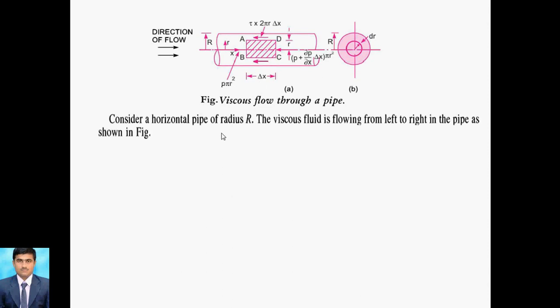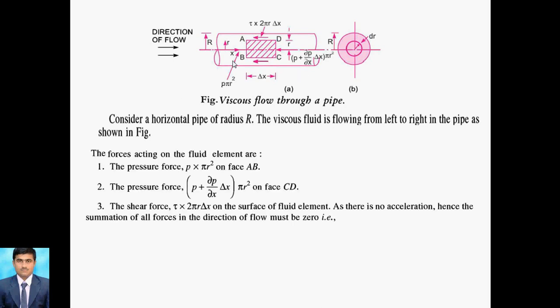Here we consider a horizontal pipe with viscous flow, and the fluid is moving from left to right as shown in the figure. The forces acting on this fluid element are pressure forces and shear force. The pressure force is on face AB. On the elemental face ABCD, the flow strikes the element, which creates a pressure force on side AB. Pressure is nothing but pressure force upon area, so pressure force is equal to pressure into area.